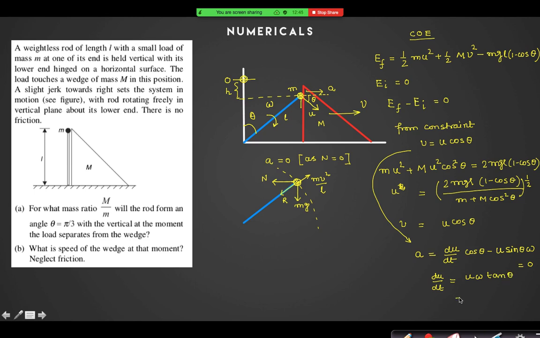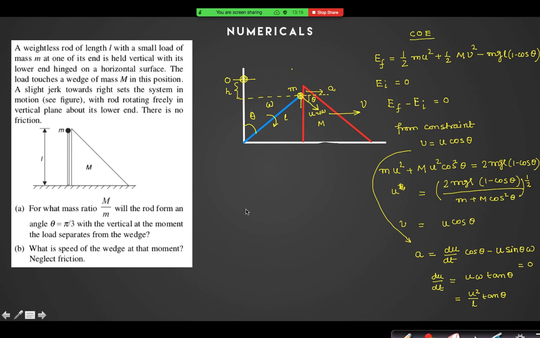And what is omega? Can I say u is equal to L omega? So omega is equal to u by L. So it is nothing but u square by L tan theta. Right? Yes, now we can find. Now we can do it.